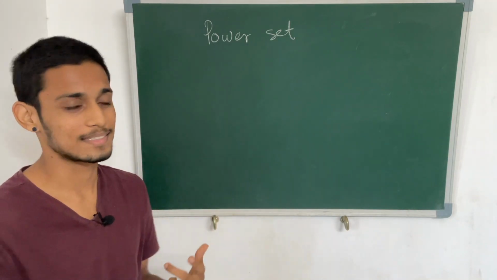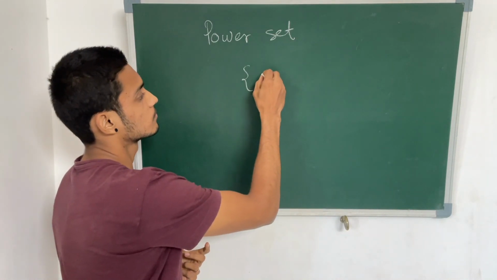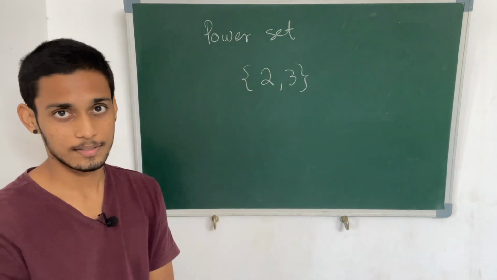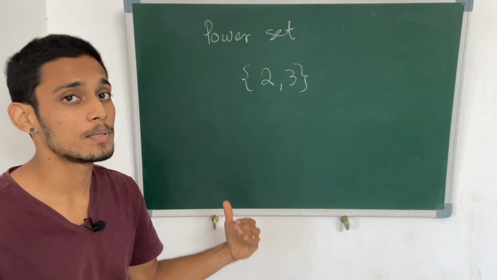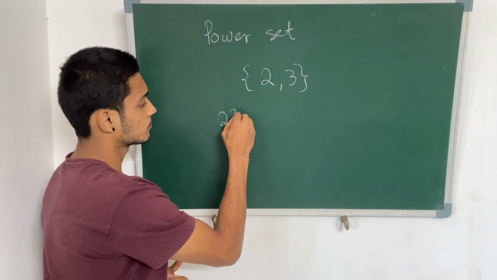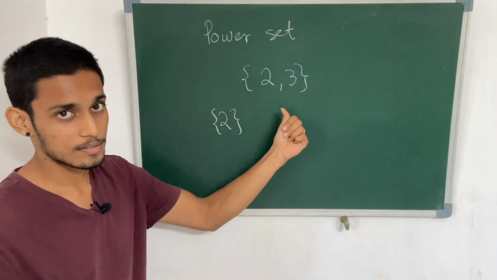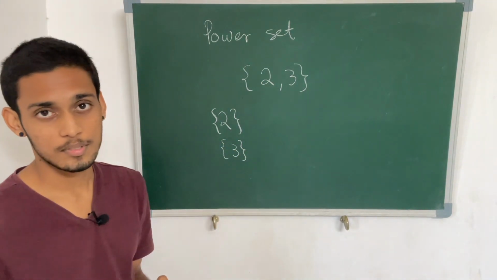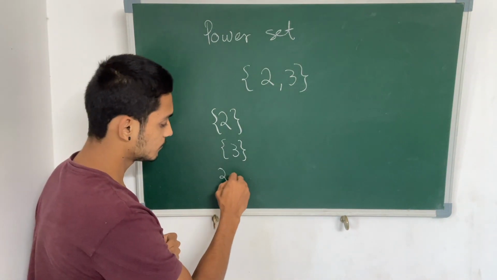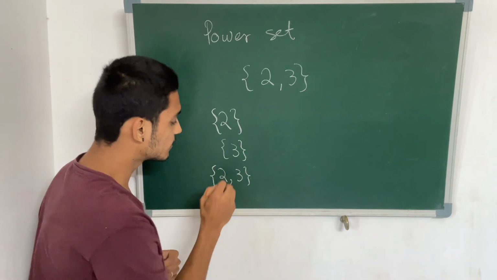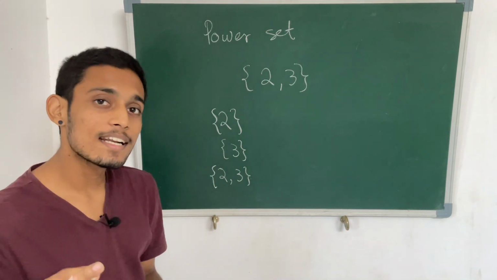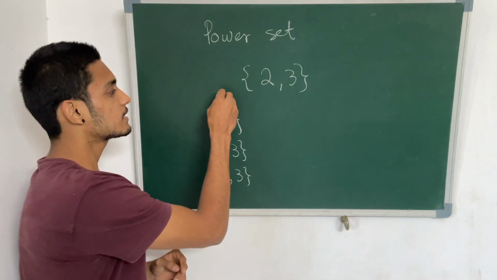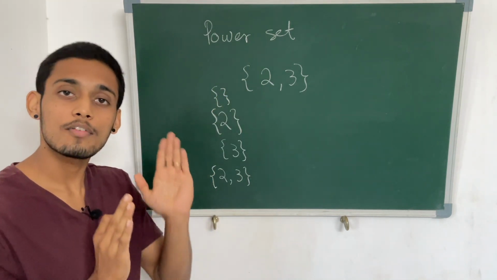So let us consider a simple example. A very simple example, a set with 2 elements. So let us try to list out all the possible subsets. So 2 is a subset of this. So 2 is inside it. Similarly, 3 is a possible subset. Then 2, 3 is a possible subset. And in general, we consider the empty set as a subset of every set. So the empty set, that is this, is a subset of every set.